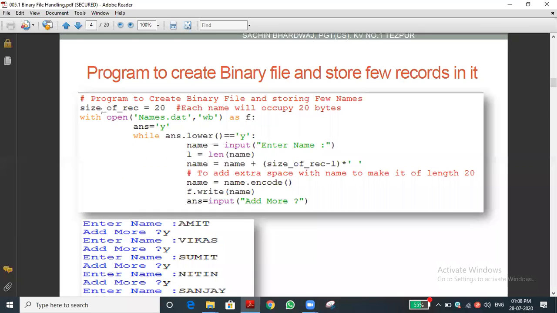You can see size of record equal to 20. What is the use? Let me tell that. We are predefining the size of the record, that is 20. It is merely a variable. Size of record is a variable, and we are storing the value in it. After that you can easily understand why we are doing it like that.